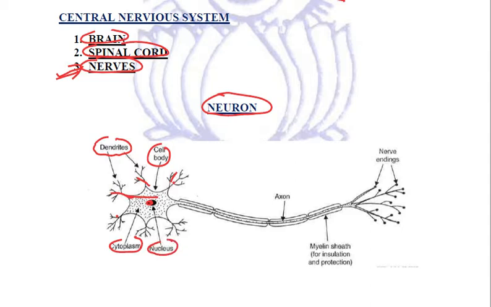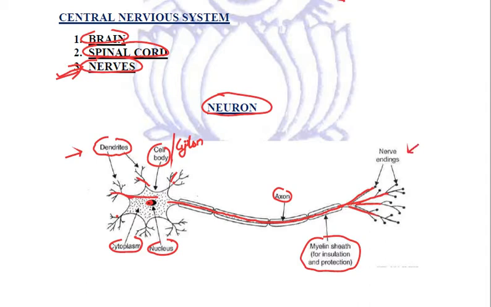From the cell body, also known as cyton, the electrical impulse passes through this long axon. Over this axon, we have a myelin sheath, which is for insulation and protection. Through the axon, these electrical impulses pass to the nerve endings. This is how information in the form of electrical impulses is passed from the dendrites to the nerve endings.